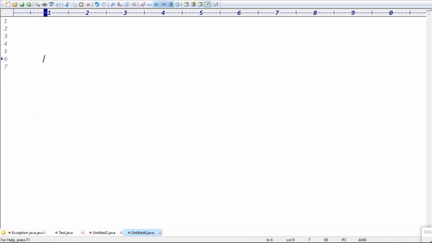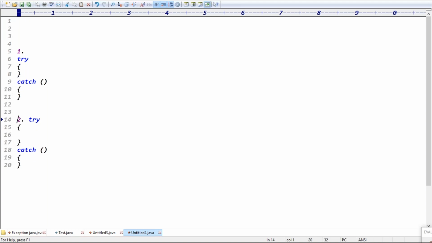Guys, next one is the possibilities of try catches. First possibility is you can take the try catch block. That's it. Only one try, one catch. Second one is what? You can write the try catch.